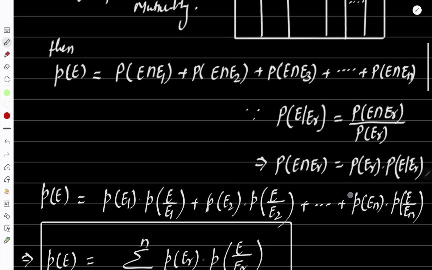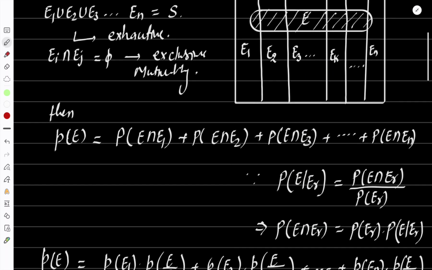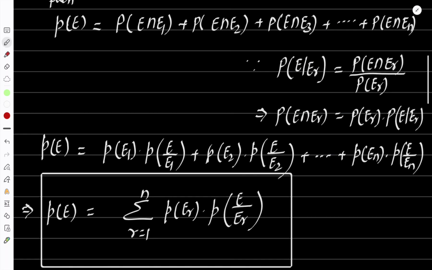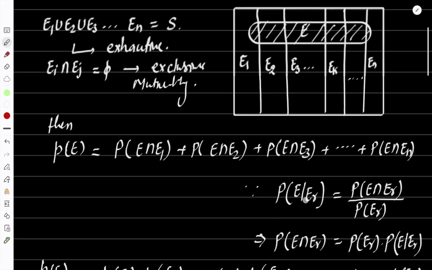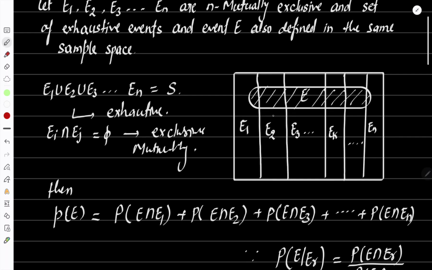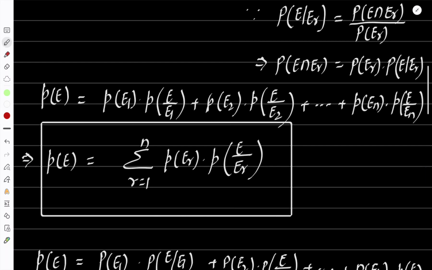What is the meaning, dear student? When you are writing total probability, some events will be given to you. After that, they will say that this event will occur under some conditions, or some other event will be defined. They will say E occurs through this event, through E2, through E3, through Ek, and then we'll find the probability of the event using this formula.